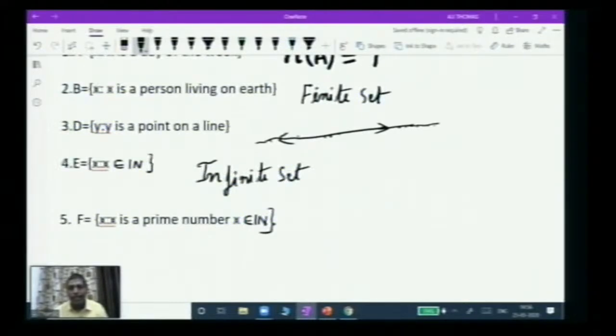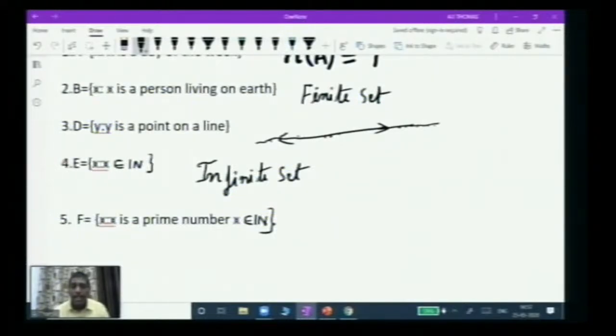This is a bit tricky, because for any natural number I know that there is a number succeeding it. If there is 10, then there is 11. If there is 1000, then there is 1001. But it is not clear that if you have a prime number, then there is another prime number.